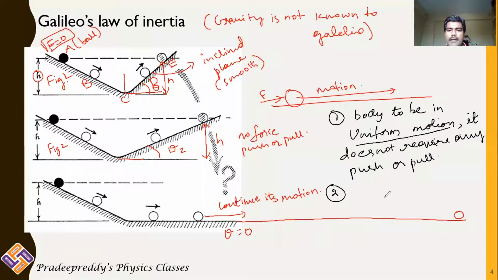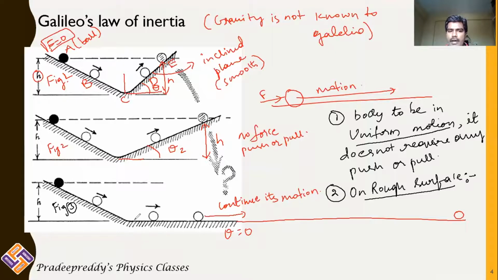And point number 2: if you are doing the same activity on a rough surface, what would happen? Take this third activity, figure 3. You are now leaving a body at some height h.